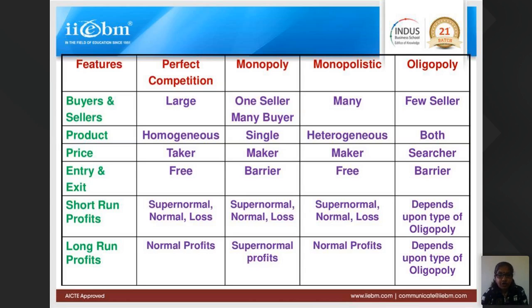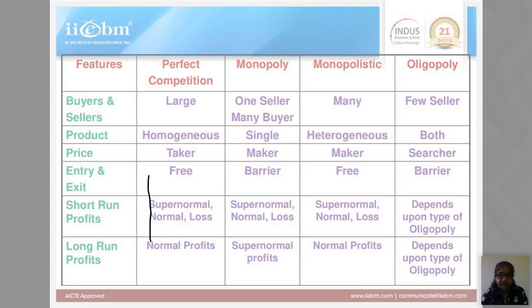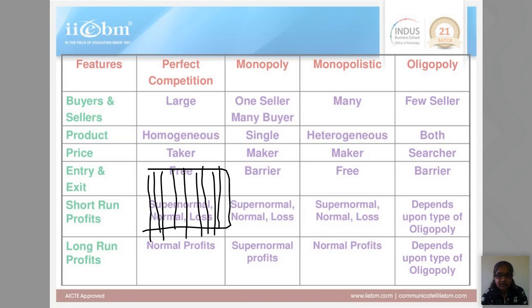Short run profits: in perfect competition, firms may earn any type of profit in the short run. If there are a large number of firms, not all of them are making profits in the short run. Some are making profit, some are making losses.